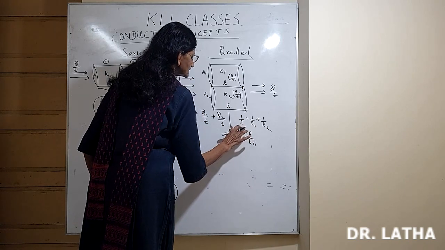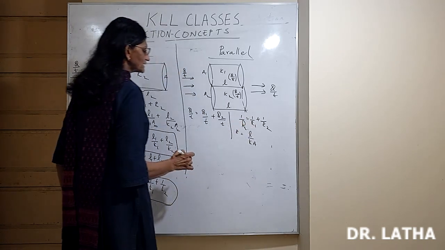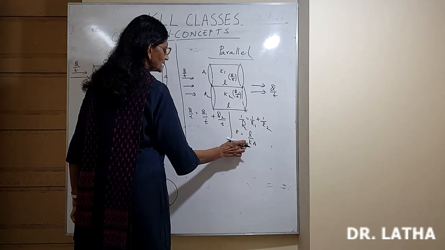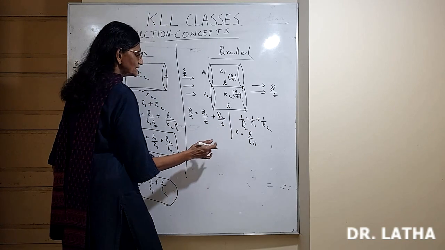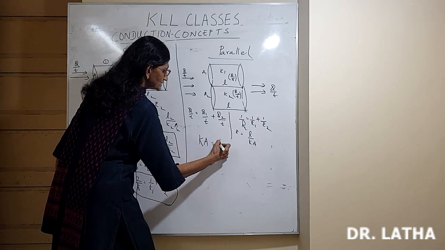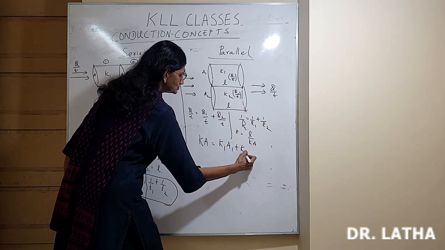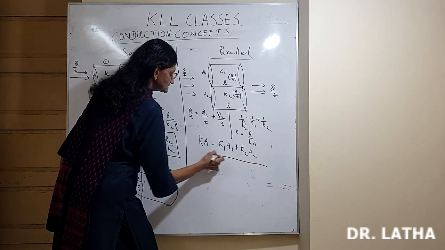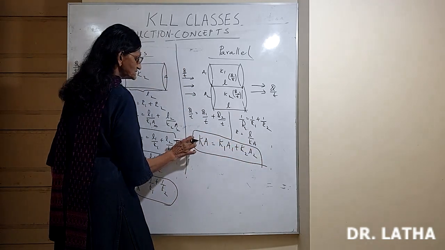So 1 by R is equal to 1 by R1 plus 1 by R2. So 1 by R will be Ka by L. L is the same. So the formula now becomes Ka is equal to K1A1 plus K2A2.